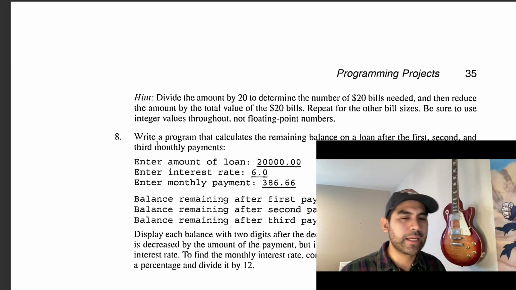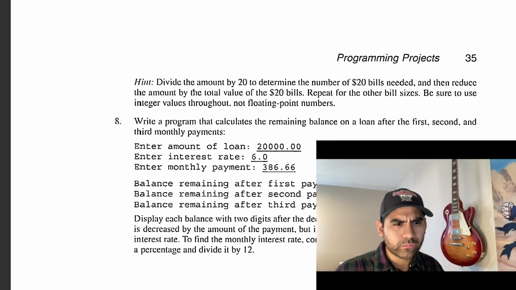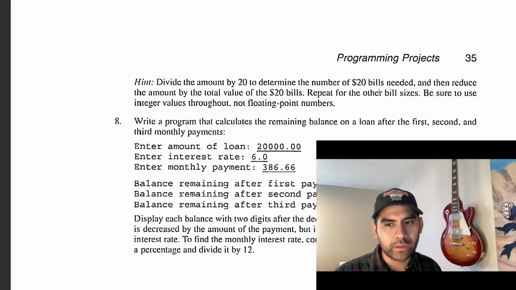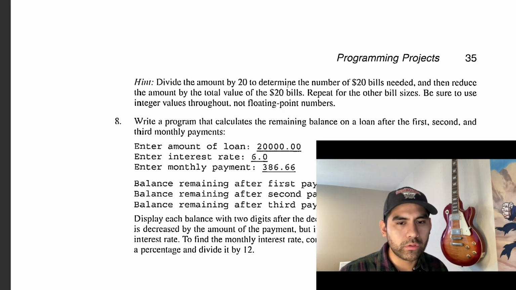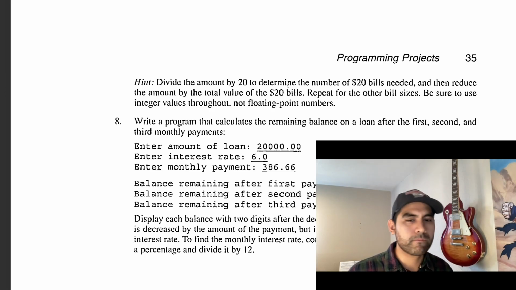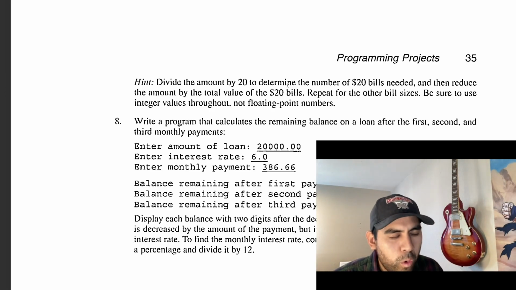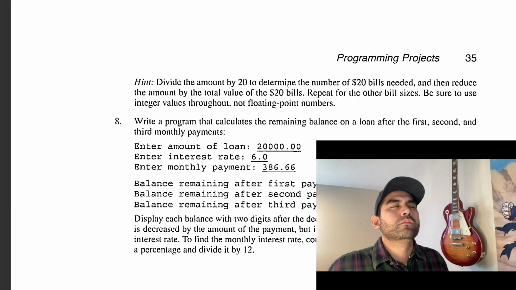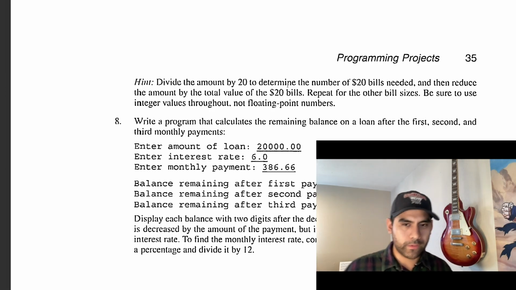So they give us a little hint right here. Hint: divide the amount by 20 to determine the number of $20 bills needed, and then reduce the amount by the total value of the $20 bills. Repeat for the other bill sizes. Be sure to use integer values throughout, not floating point numbers. Okay. Breathe. Exhale. Okay, that was a mouthful.